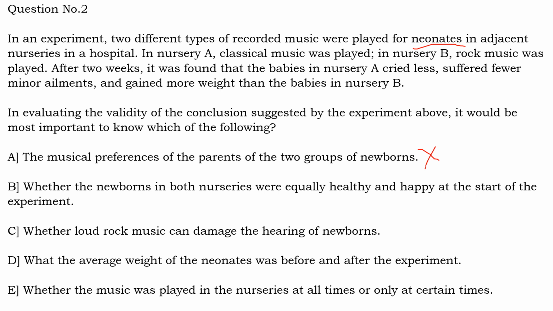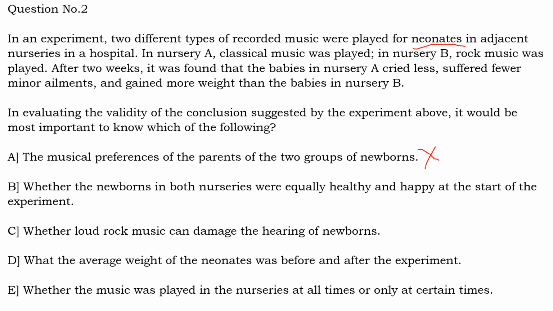So that is why this is a good answer, because it clearly suggests that when all other things are equal, the babies in nursery A developed better health than babies in nursery B because of the classical music. So this statement will definitely validate the conclusion. So our question is to find a statement or find something that will be helping to validate the conclusion.